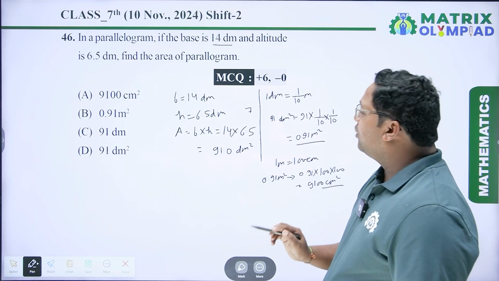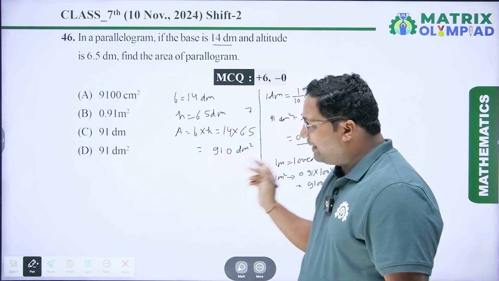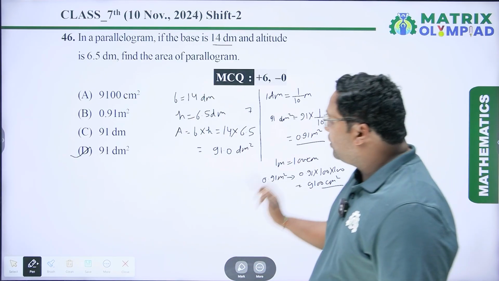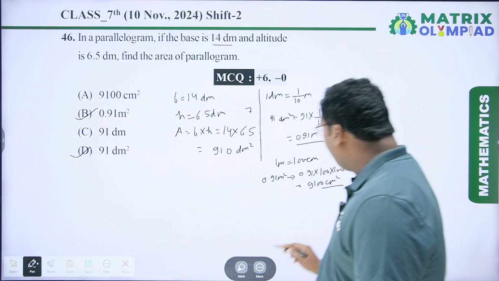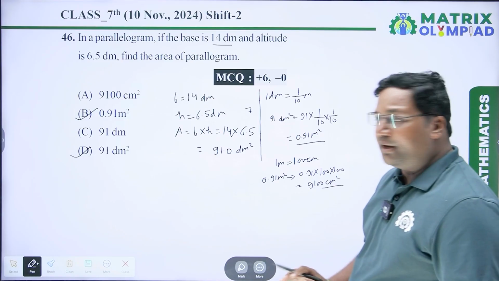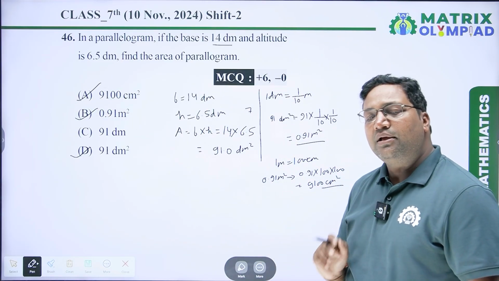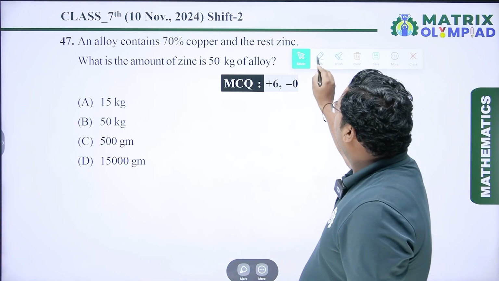So the area of parallelogram is 91 dm square, which is option D, 0.91 meter square, which is option B, and 9100 centimeter square, which is option A. So option A, B and D are the correct answer. Now coming to the next question.